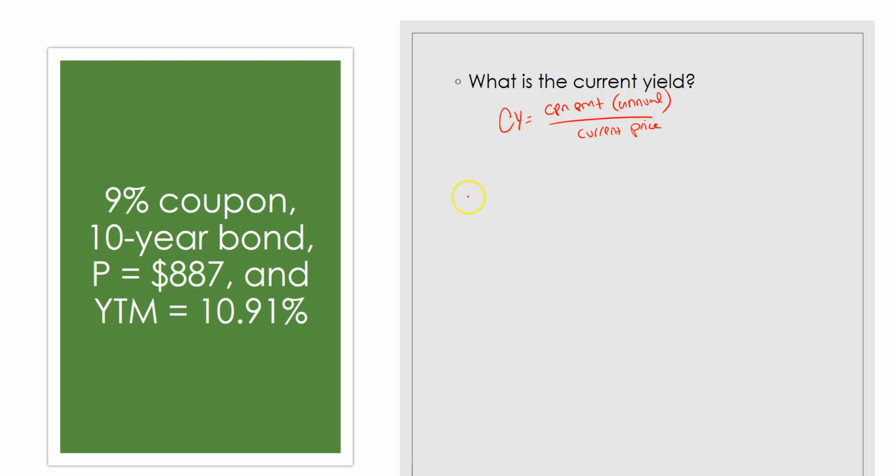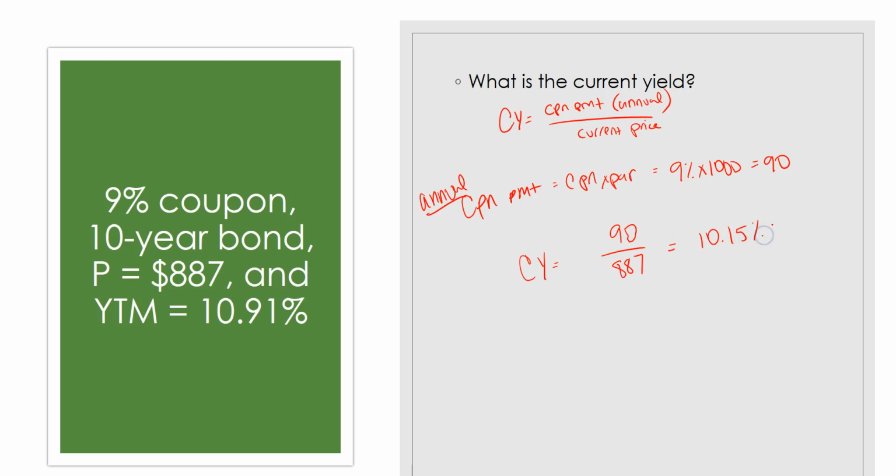So let's first calculate that coupon payment. Now to get the annual coupon payment is just the coupon times par, because we're not worried with the compounding frequency because we're wanting to know what is the annual coupon payment. So the coupon rate here is 9%. Multiply that by a $1,000 par, and we get a $90 coupon. So the current yield is equal to that $90 divided by the current price of $887. So that gets us 10.15%.